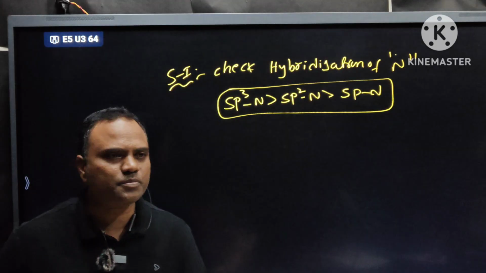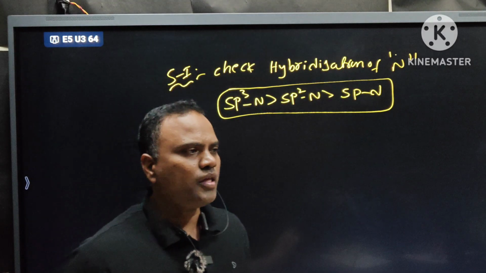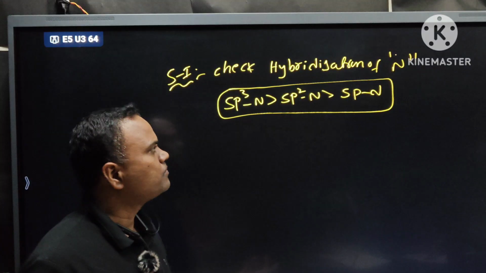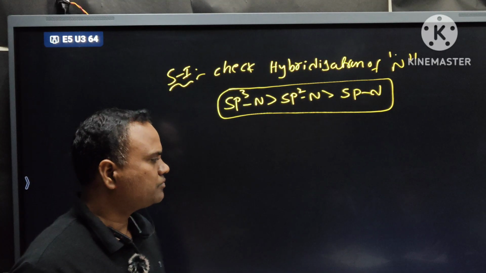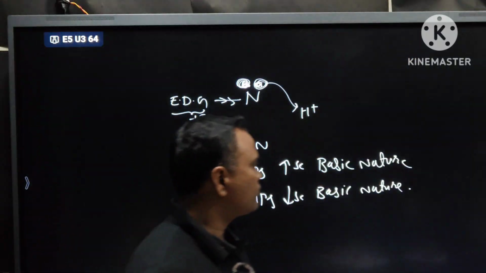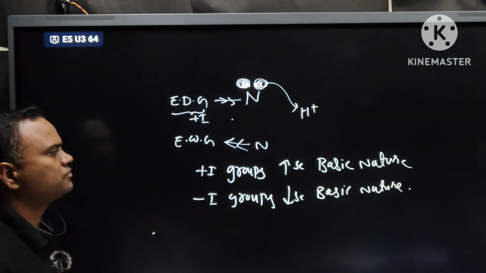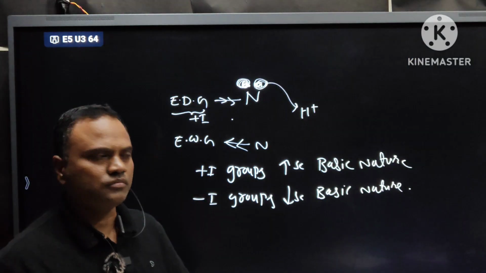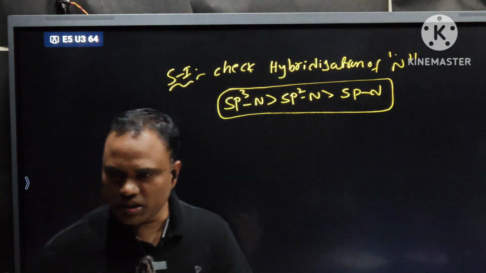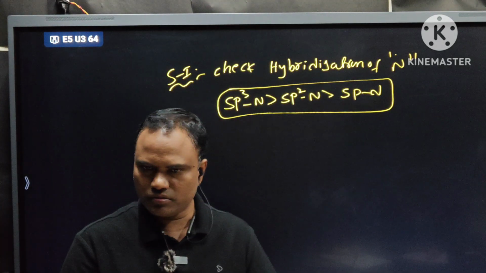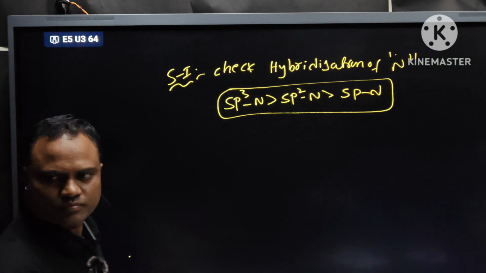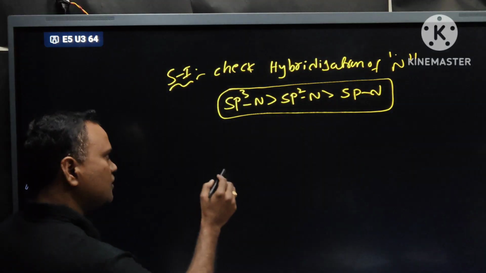How to identify sp3 hybridized nitrogen? How to identify sp2, sp? Yes.